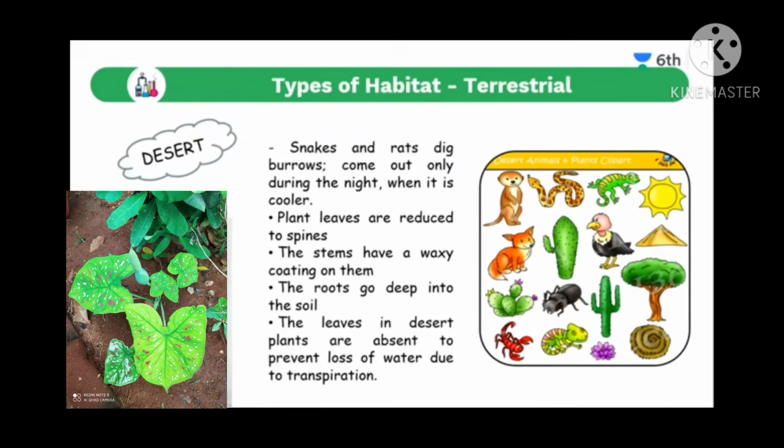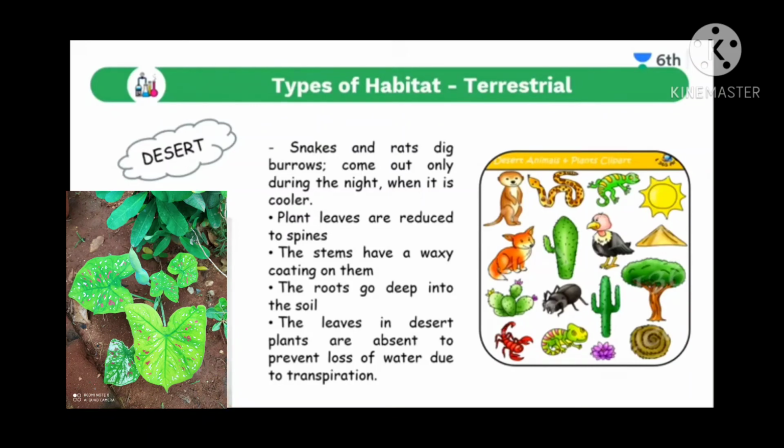Whenever you come across an aloe vera or cactus plant, whenever you cut those things, you can easily identify that a waxy layer is present inside the stem itself, and it will always look very green. It also helps it to retain water in its body, so that it can overcome the warm climatic conditions, and it can grow in that hot region also. Okay, and here the roots go deep into the soil.